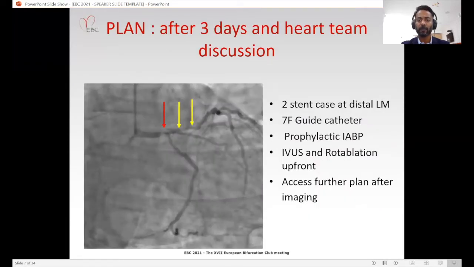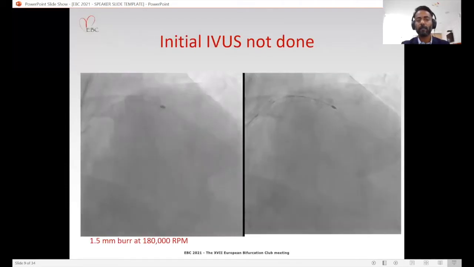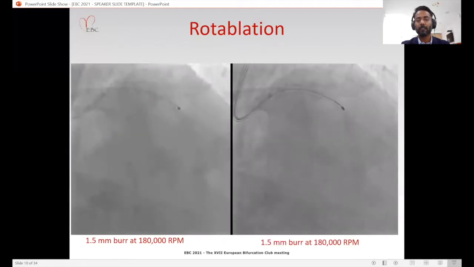We decided to use a 7 French guiding catheter and insert a prophylactic IABP from the left groin, as we did not have Impella at our institution, and to do the procedure under imaging guidance with rotablator upfront, considering long diffuse segment disease, which was heavily calcified in the LAD. So we used a 1.5 millimeter burr for the distal left main, which crossed successfully. And then we used the same 1.5 millimeter burr for the mid LAD, which crossed after some time, as there was some tortuosity in the mid LAD.